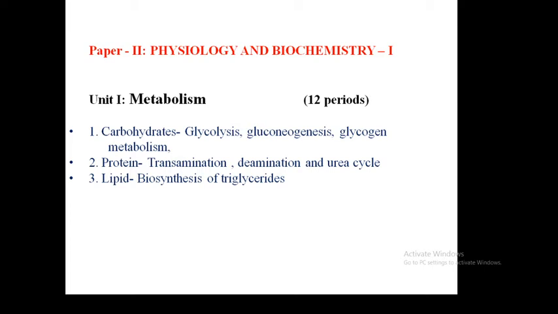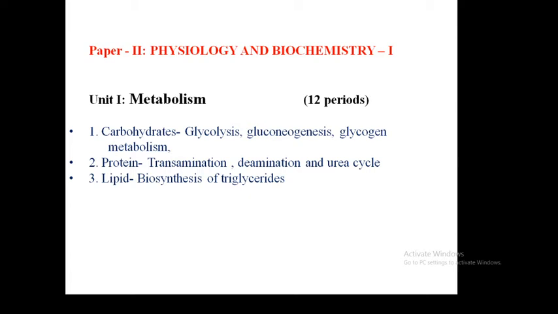The next is gluconeogenesis. In the word gluconeogenesis, gluco means glucose, neo means new, and genesis means synthesis. So gluconeogenesis means the synthesis of new glucose, which is exactly the opposite reaction to glycolysis that we just saw. Glycolysis starts from glucose, and gluconeogenesis starts from pyruvate, which is the end product of glycolysis.